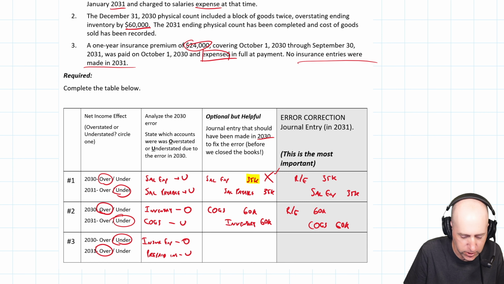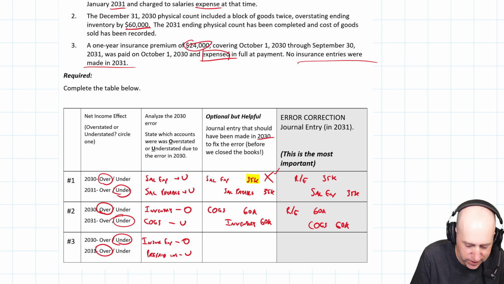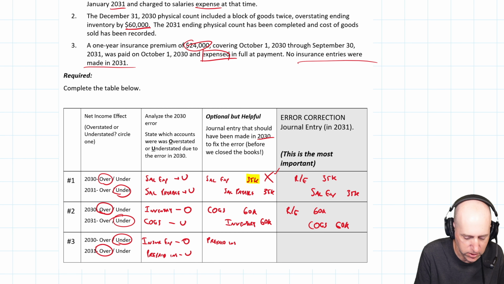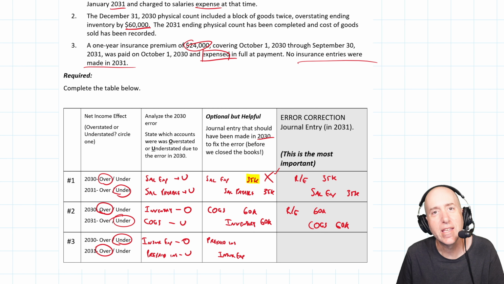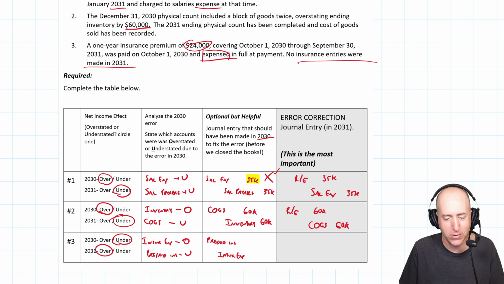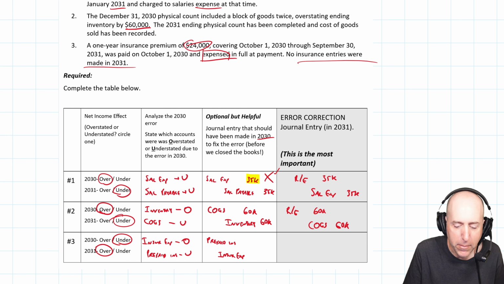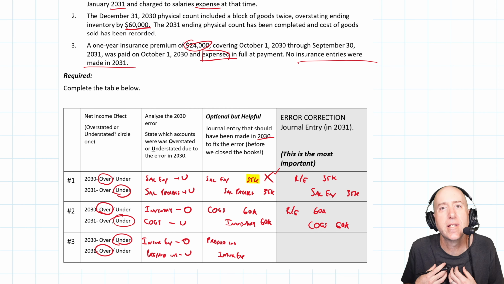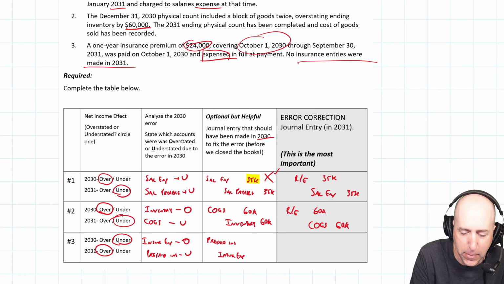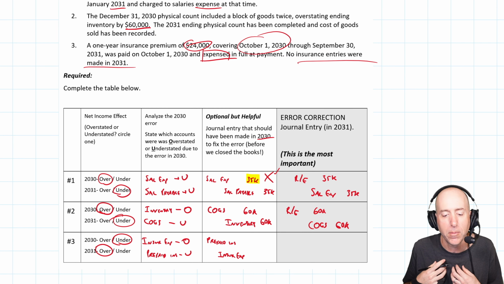How would I fix it in a journal entry? Well, if prepaid insurance is understated, to put it back to normal, debit prepaid insurance. If insurance expense is overstated, to put it back to normal, credit insurance expense. Now, this is the hard part of the problem, and you sort of puzzle your way through it. I like it. It's like solving a puzzle. Remember, let's pretend we were fixing it on December 31st, not fixing it when it happened. We're fixing it on December 31st.